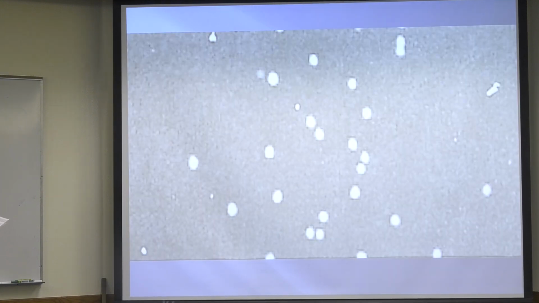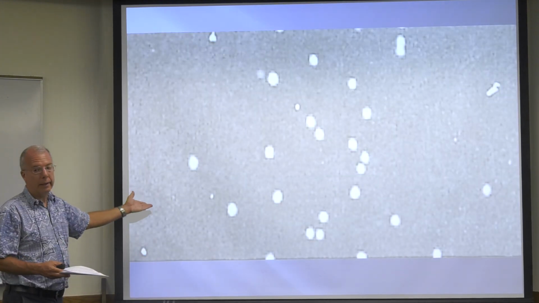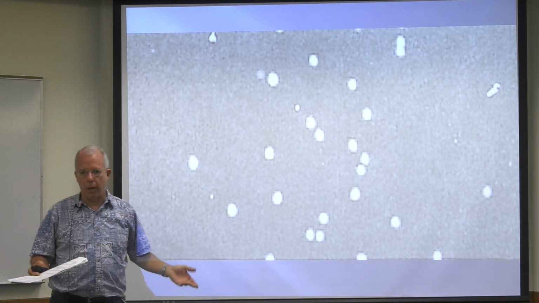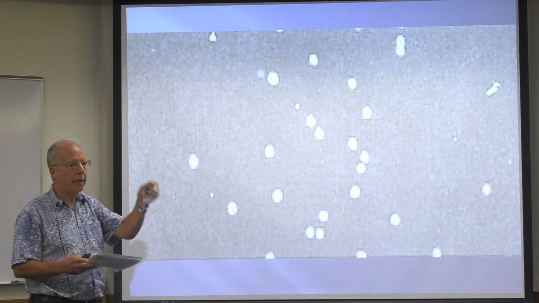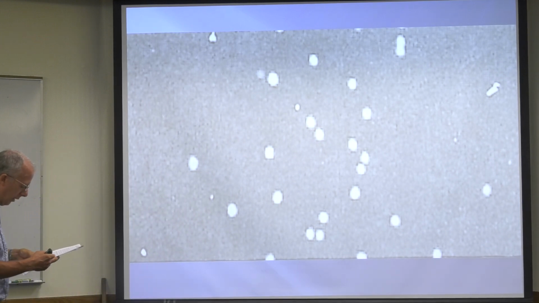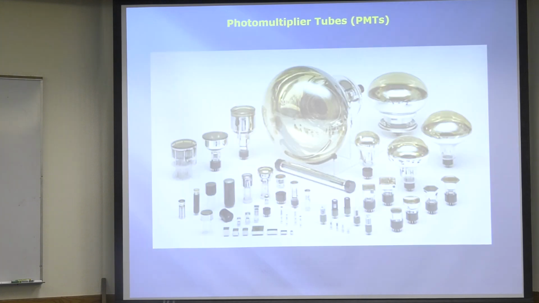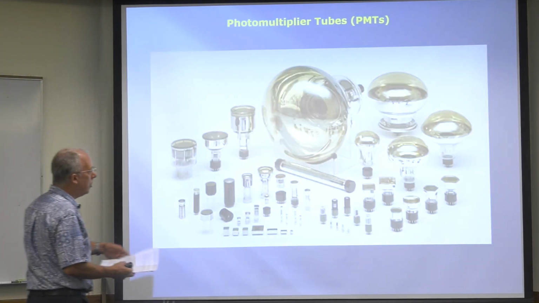And this all agrees with the data. So this is low intensity light, and you can see that each one of these is a photon. It's a photon impact on a screen or something like that. So low intensity light is detected as specks. And we can measure these specks.